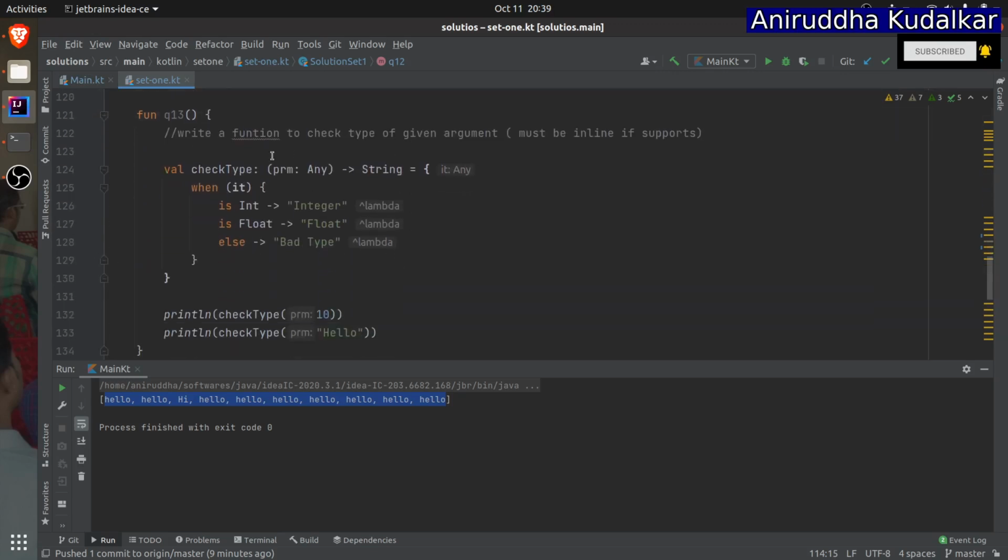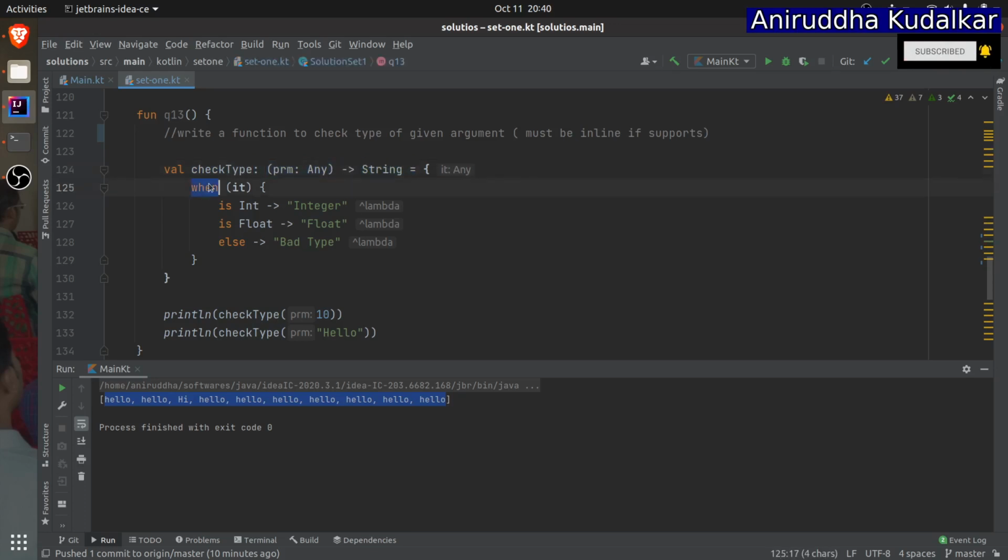Then 13: write a function to check the type of the given argument, must be inline if supported. So val checkType, can you see, checkType is a variable of function type which accepts a parameter whose type is Any and returns a string value. It is a function that accepts a parameter of any type and returns a string.